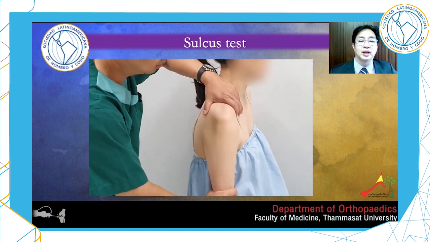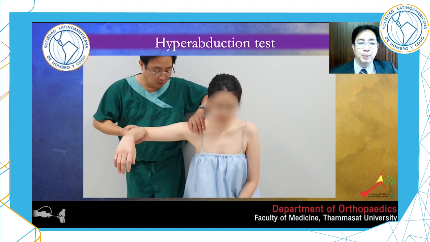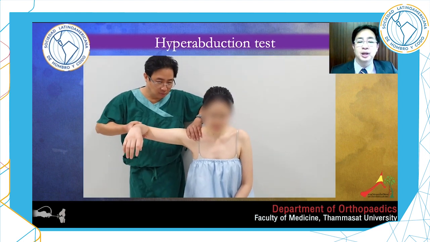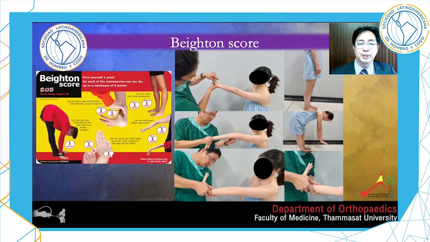SLAHOC sign is another laxity test. It represents the inferior laxity. Hyperabduction test more than 95 degrees also represent the inferior laxity. Beighton score more than 4 represent the generalized ligament laxity.